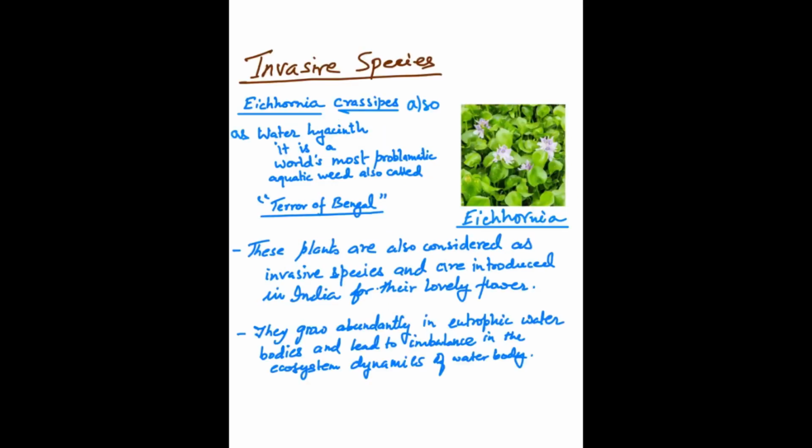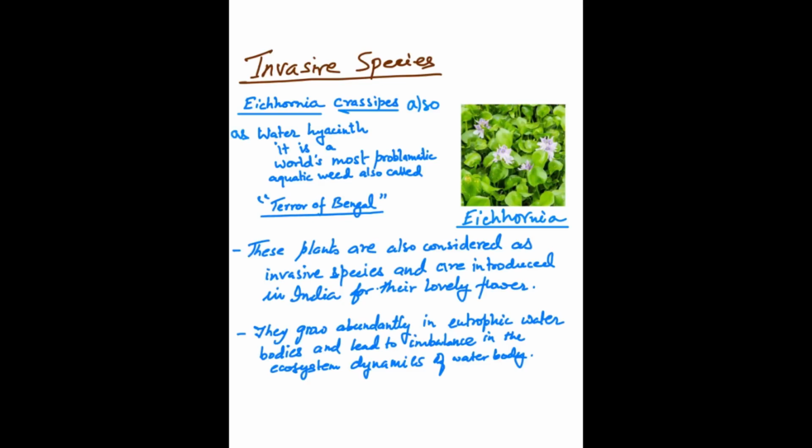One more example of increased enrichment of the water body is the introduction of invasive species. So many of you have seen the water hyacinth. The botanical name of water hyacinth is Eichhornia crassipes. It is also known as terror of Bengal, because this plant was introduced in India for its flower. Here in the picture you can see that this plant has very beautiful flowers.